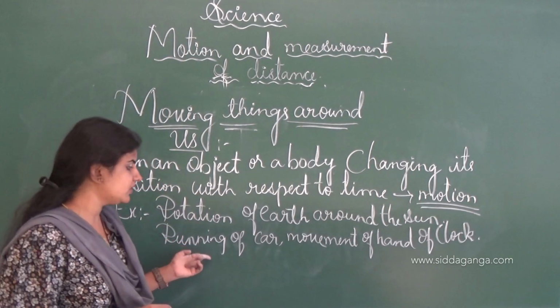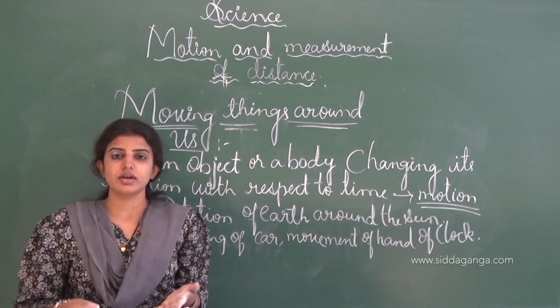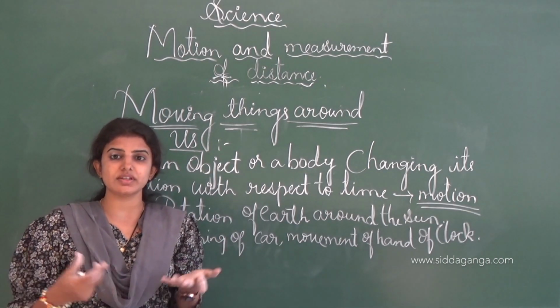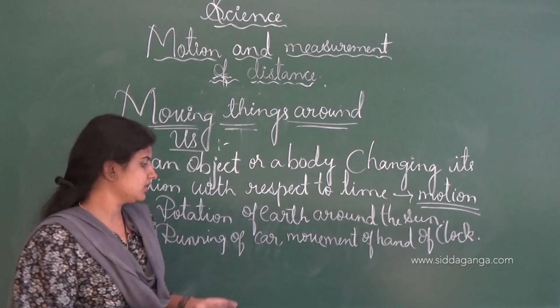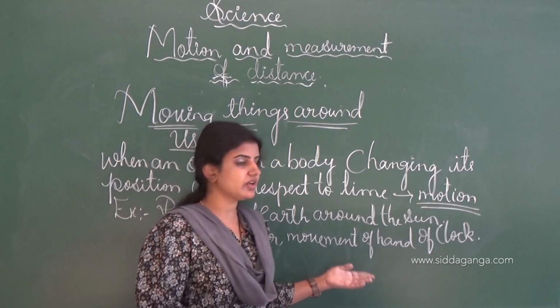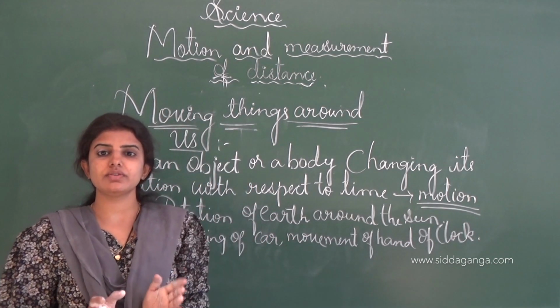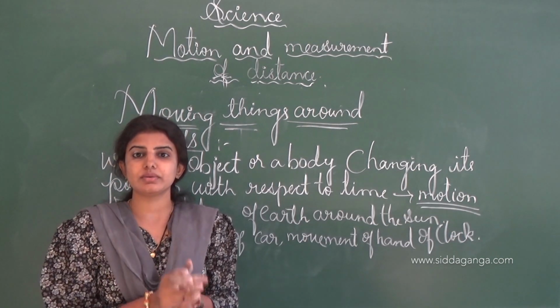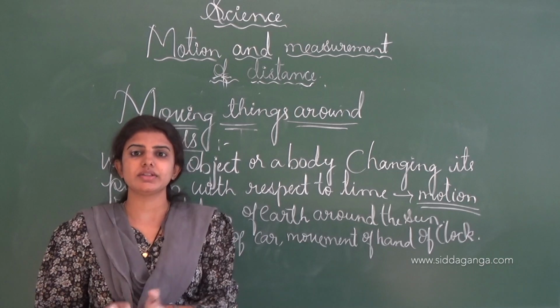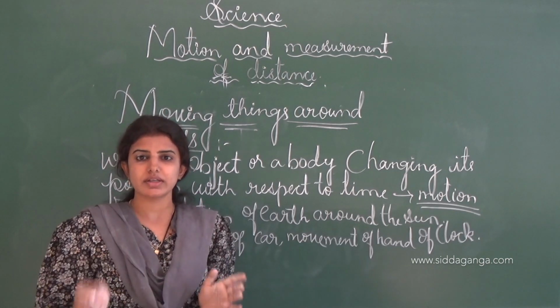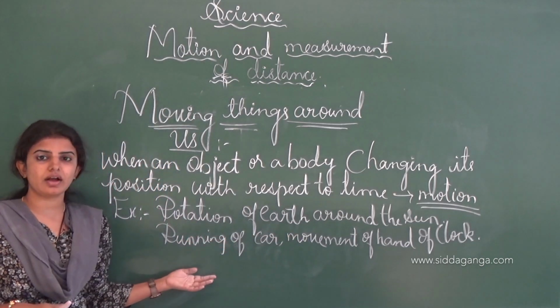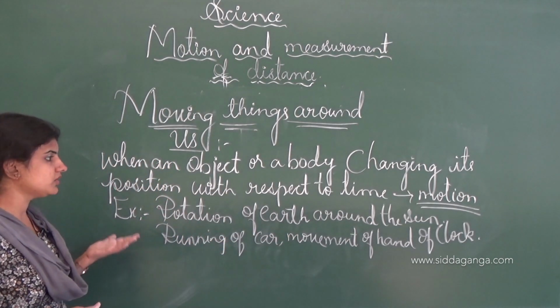And running of a vehicle or a car. If a vehicle moves from one place to another place, we can say that motion occurs here. And like that, the movement of the hand of a clock at equal intervals of time, the clock hand will be rotated. For example, 1 hour and 2 hours, like that, the movement of the clock takes place continuously, and we can say that motion occurs here. And this is all about motion.